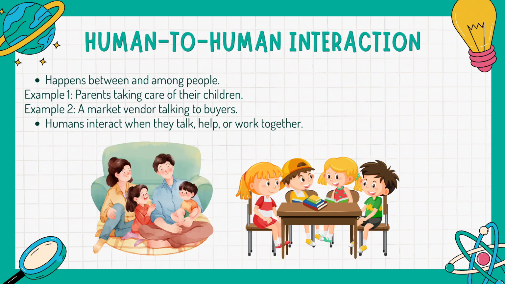So for our first type of interaction is what we call the human interaction. This happens between and among people, meaning when humans help or when humans talk or work together, that's what we call human-to-human interaction. So for example po, pag may sakit ka, tapos inalagaan ka ng magulang mo, that's an interaction. O kaya naman kapag bumili ka sa tindahan, that's interaction too. So whenever we talk, play, or help each other, we are interacting.